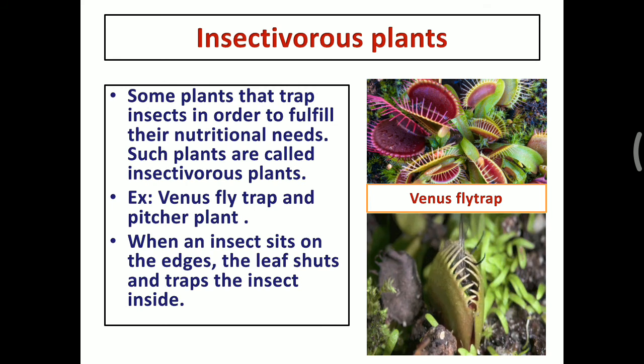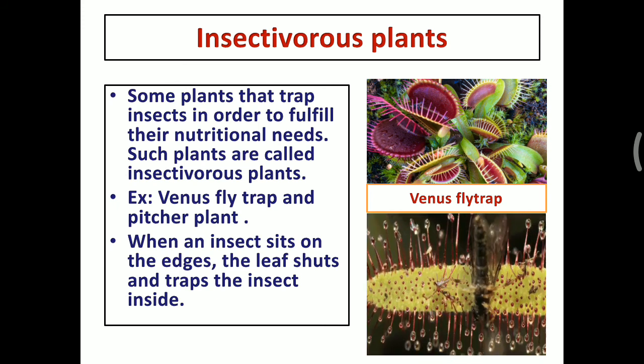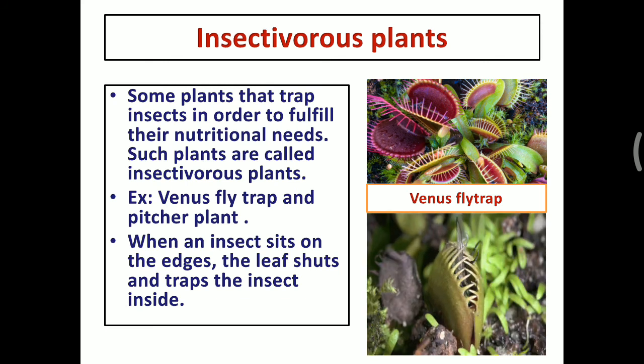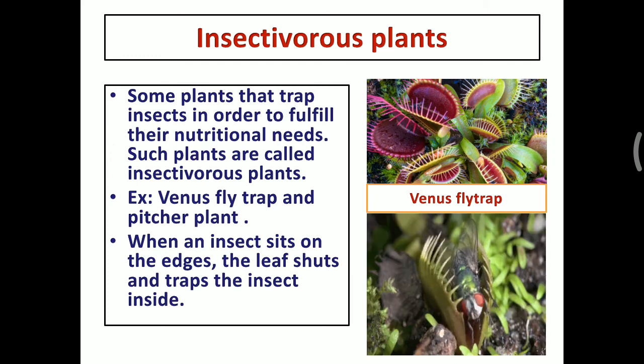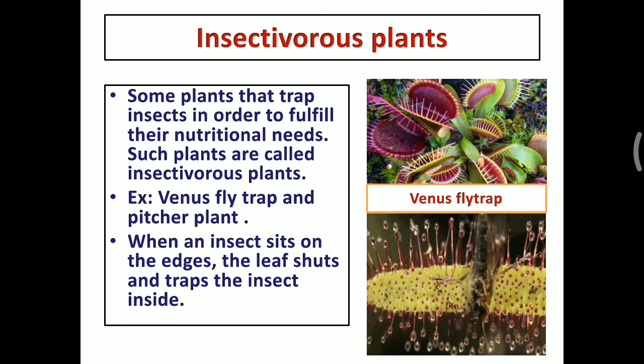Look at the image. That is known as a Venus flytrap. Some plants trap insects in order to fulfill their nutritional needs. Such plants are called insectivorous plants. If you take lotus and water lily, hyacinth, teak tree, coconut tree, all the trees prepare their own food from the photosynthesis process and they get all the nutrients from the surroundings.